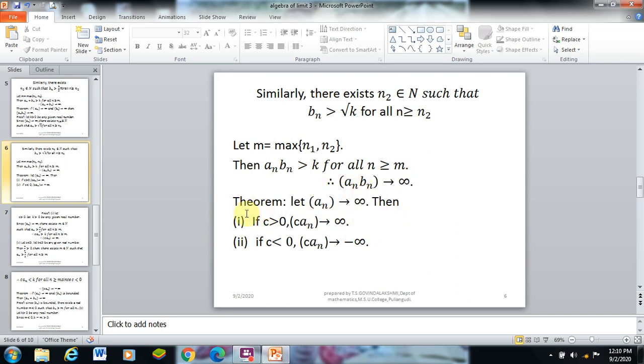Then the first condition: c is greater than 0, that is, c is positive, and the sequence c·a_n diverges to infinity. The second condition: c is negative, c less than 0, and the sequence c·a_n diverges to minus infinity. If c is negative, the sequence diverges to minus infinity. If c is positive, c·a_n diverges to infinity. Let us see the proof of the theorem.